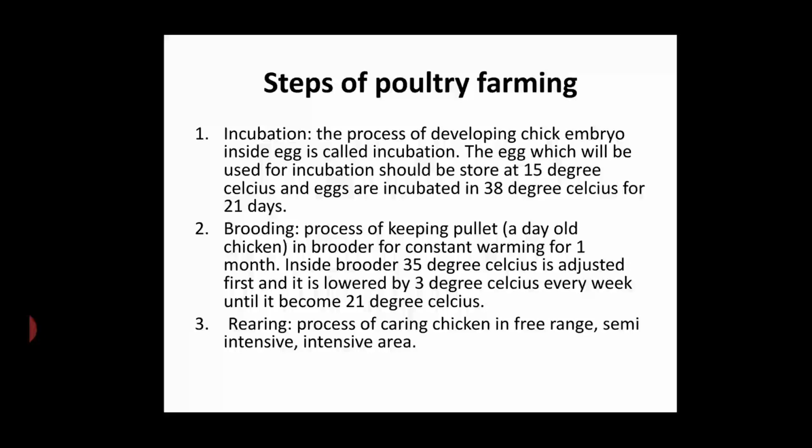The next step is brooding. The process of keeping pullets, meaning day-old chickens, in a brooder for constant warming for 1 month is called brooding. Inside the brooder, 35 degrees Celsius is set first and it is lowered by 3 degrees Celsius every week until it becomes 21 degrees Celsius. When the chickens are adjusted to 21 degrees Celsius, the pullets or young chickens are taken out for rearing.